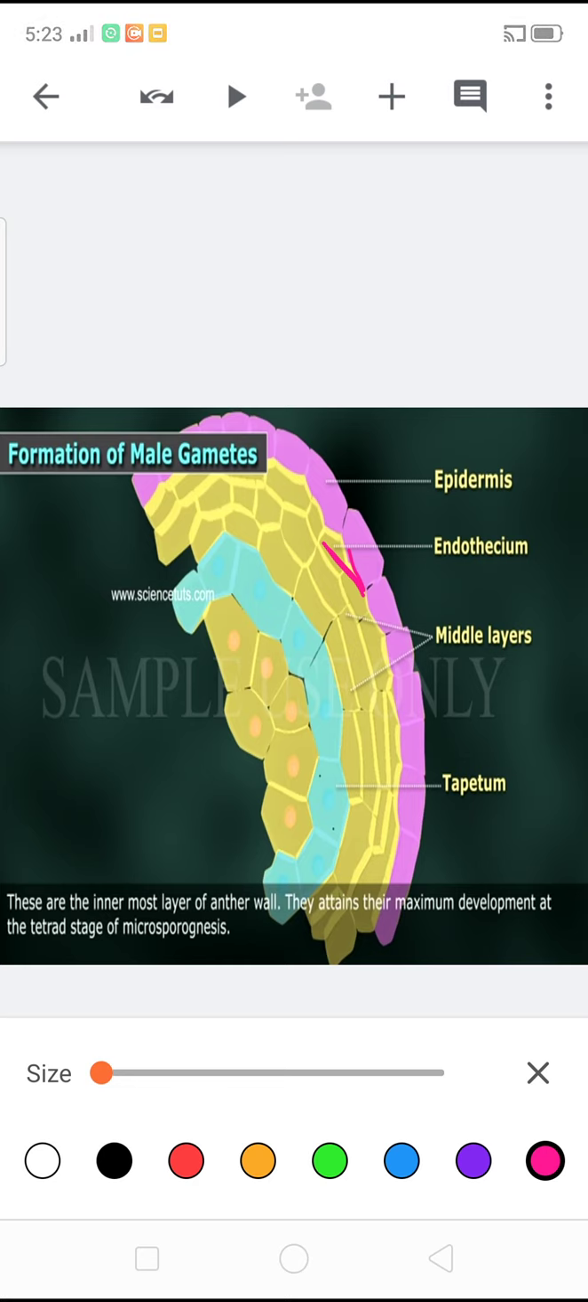Next, beneath the epidermis, endothelium is present. The cells are large in size and do not have intercellular spaces. These cells are made up of cellulose and alpha-cellulose.